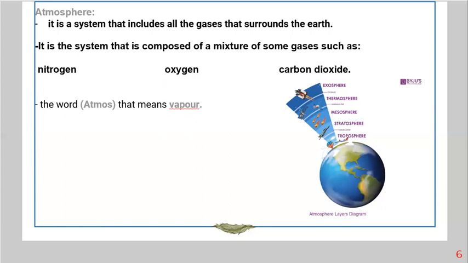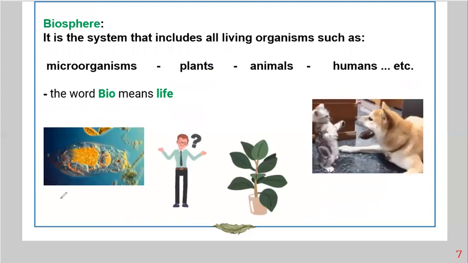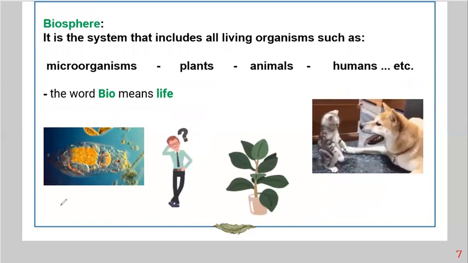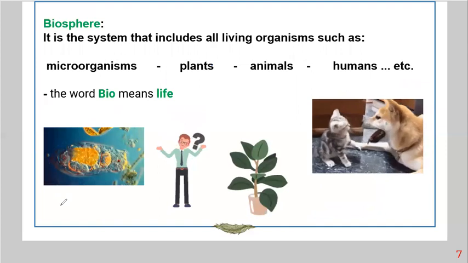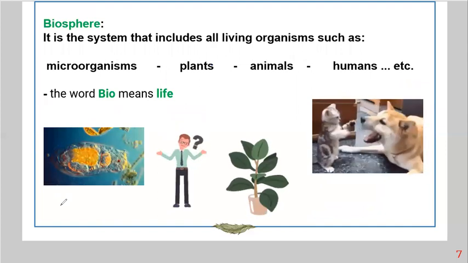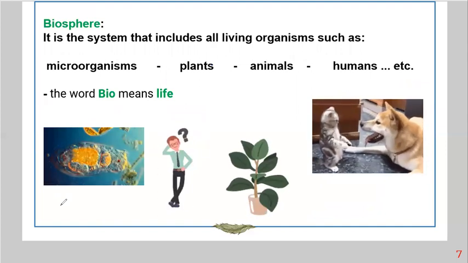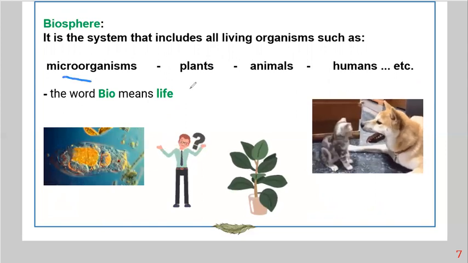Now the last system we have is the biosphere. The biosphere is a system that includes all living organisms: microorganisms, plants, animals, humans. You may think, I know the human, the animal, the plant, but what is meant by a microorganism?